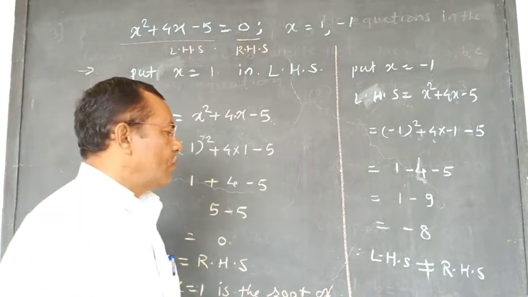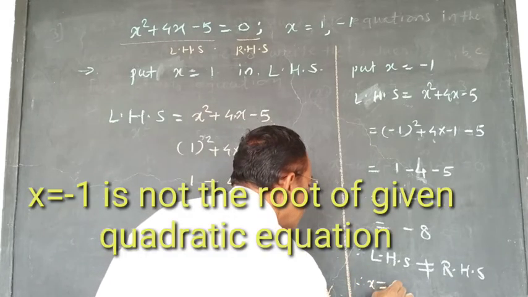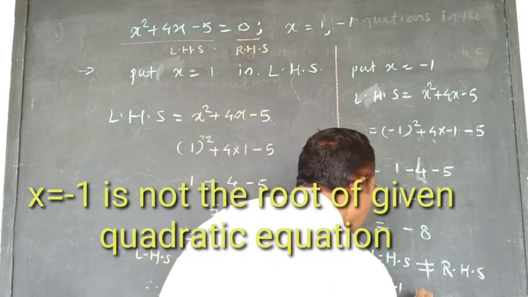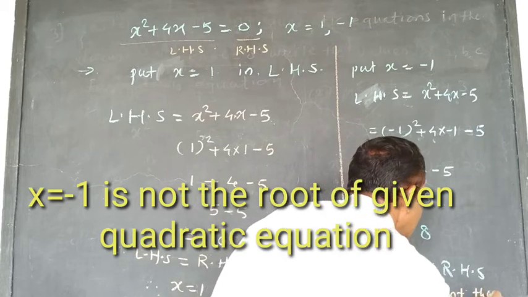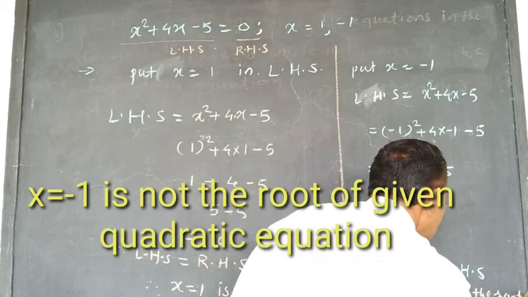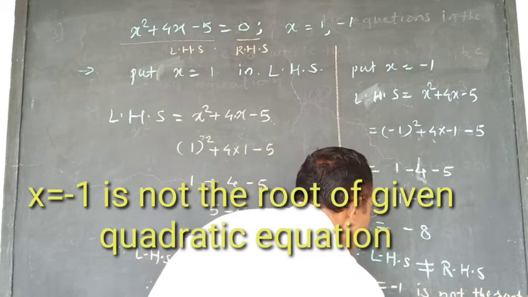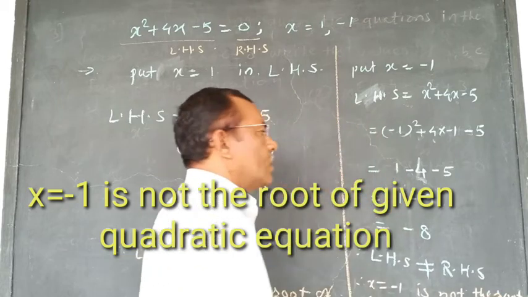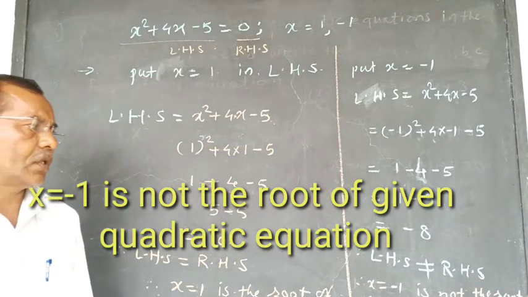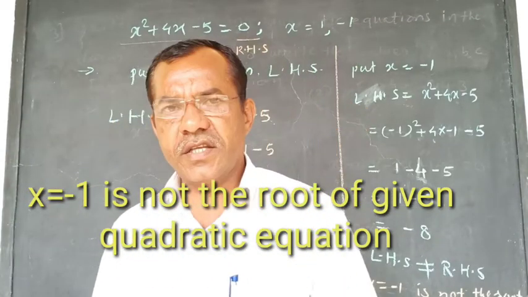In this way, we will write here, therefore, x is equal to -1 is not the root of the quadratic equation. In this way, friend, it is the first example of example number 4.